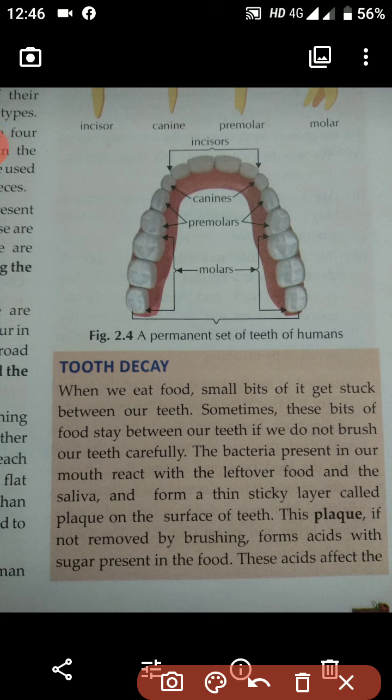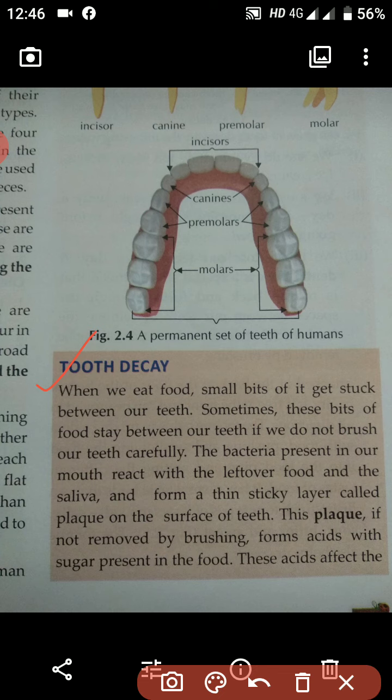So students, today we are going to start with the subtopic tooth decay from the chapter Nutrition in Animals. So students, let's proceed. When we eat food, small bits of it get stuck between our teeth.